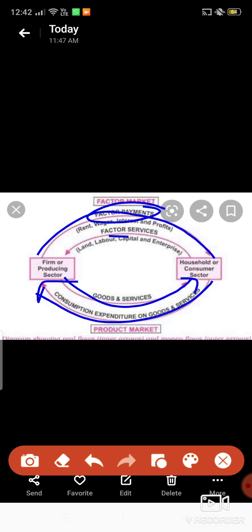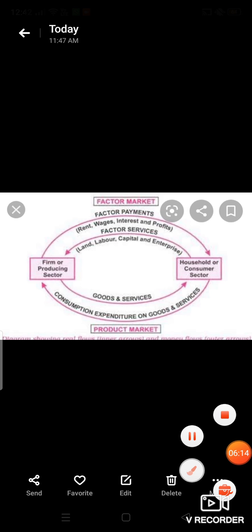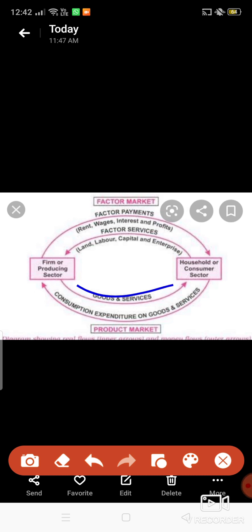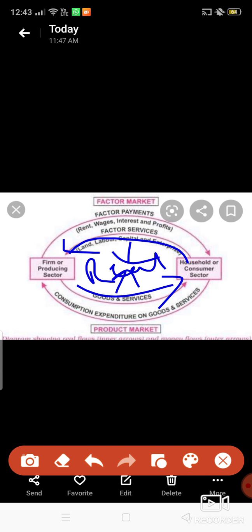One more important thing to note down: the firm is giving goods and services, and this is known as real flow. Again, the household is giving factor services, land, labor, capital, entrepreneurship. This is also real flow. Now, what is money flow? Money